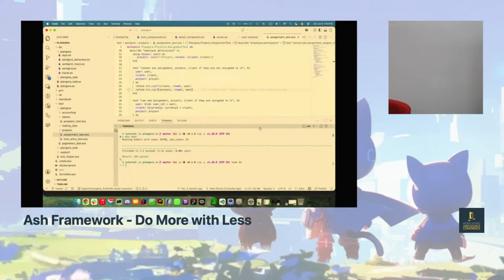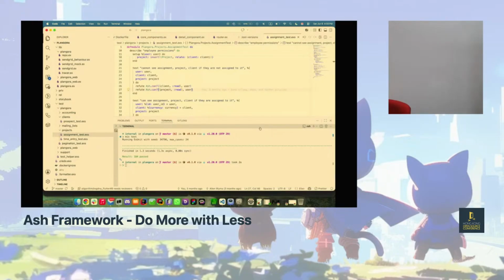That's a good question. Hire me and I'll answer your question. No, this is a good question. I don't have an answer for you, but I can figure it out. The team for Ash is very responsive, so if you really want to use this one and you have this kind of problem, we can find a solution. I wouldn't really worry about that.